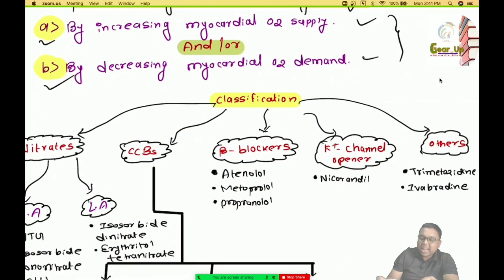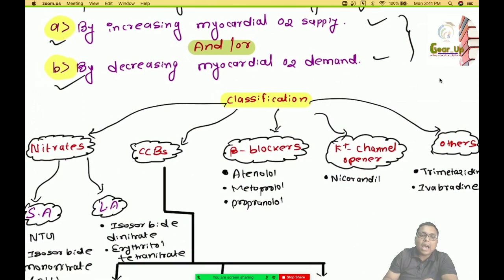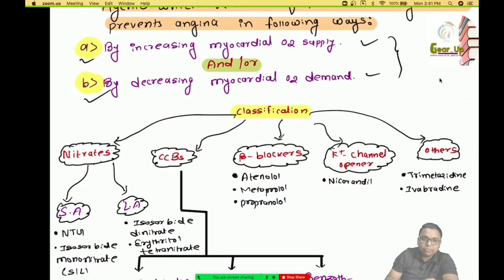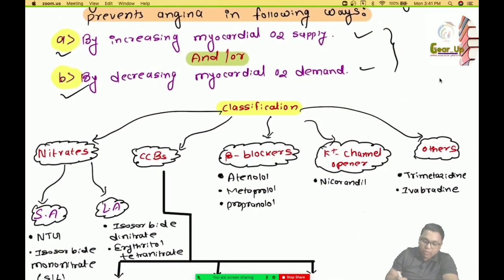Now moving on to the classification of the drugs, under anti-anginal drugs we have different types of drugs. First we have nitrates. These are the drugs of choice used in angina, usually in the severe attack of angina or for prophylactic situations of angina. Under nitrates we have short acting nitrates as well as long acting nitrates.